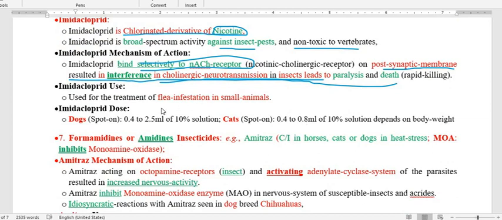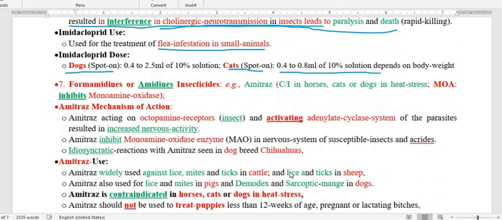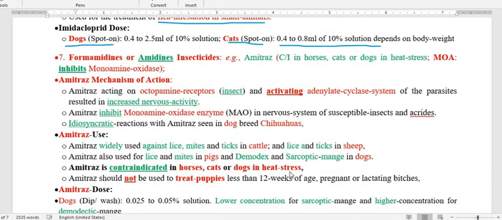Regarding its use against ectoparasites, it is used for flea infestation in small animals, and the dose of imidacloprid for the dog is as a spot-on. It is 0.4 to 2.5 ml of 10% solution. For cats, also a spot-on, 0.4 to 0.8 ml of 10% solution, depending on the body weight of the animal. Now we have to go through the next group.